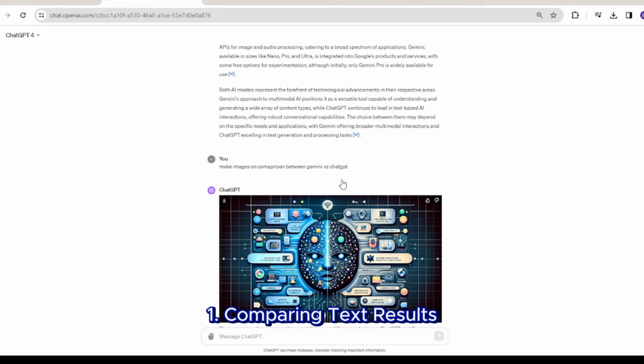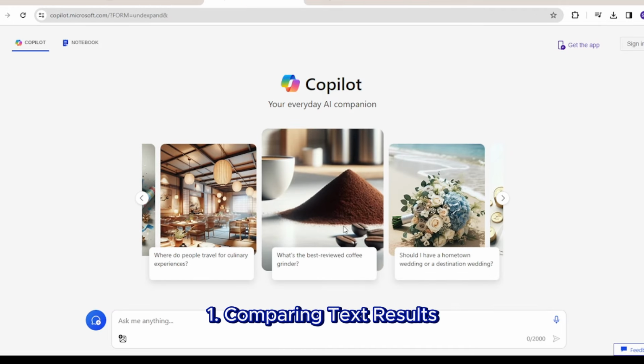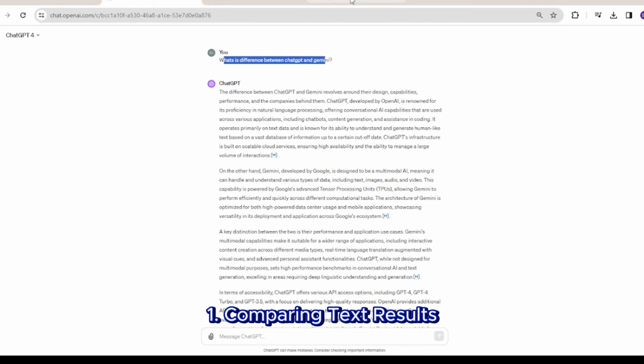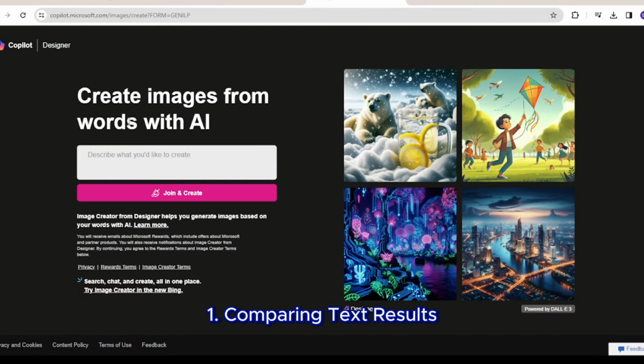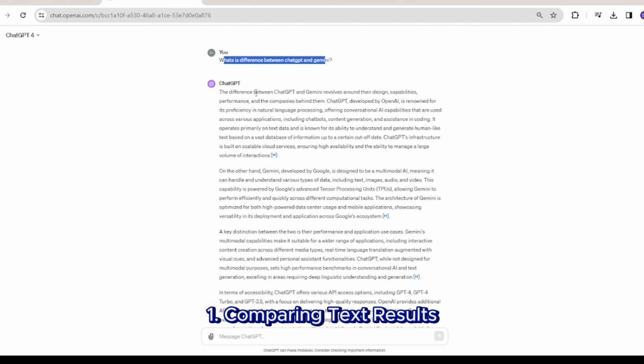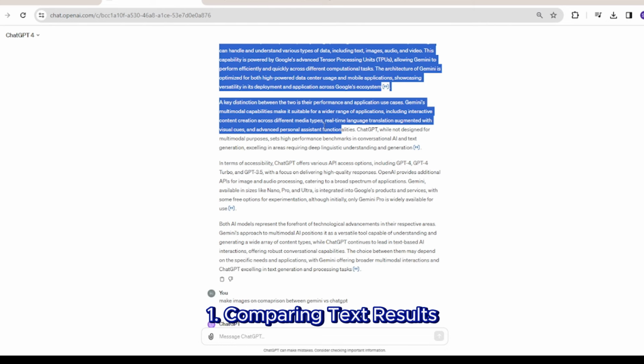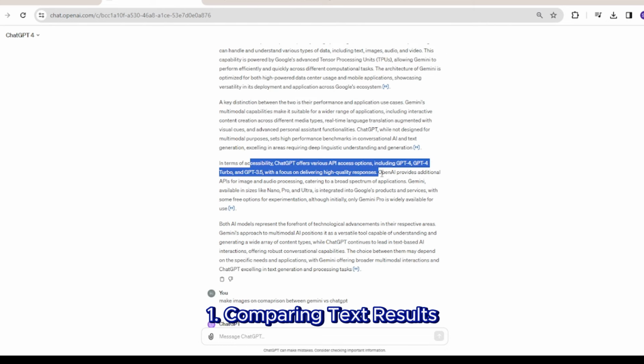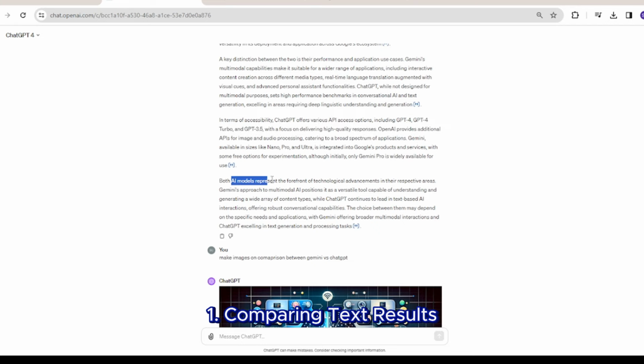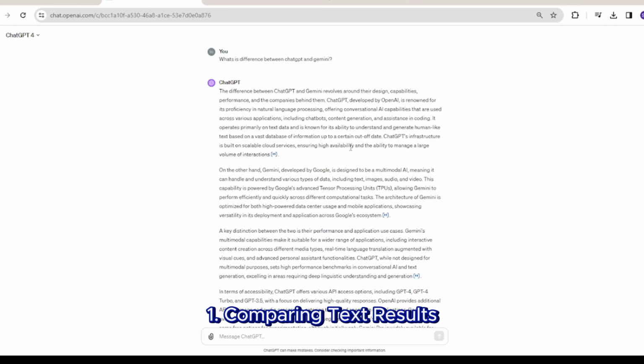I have asked the same questions from ChatGPT, and I am also going to ask the same question from Copilot. Since ChatGPT 4 is based on DALL-E 3, we are going to compare some images that we get on Copilot. The first question I asked ChatGPT is, what is the difference between ChatGPT and Gemini? When you see the response here, you will find a lot of details, a clear response, very specific information, explained well in detail. So the answer is very precise and concise.